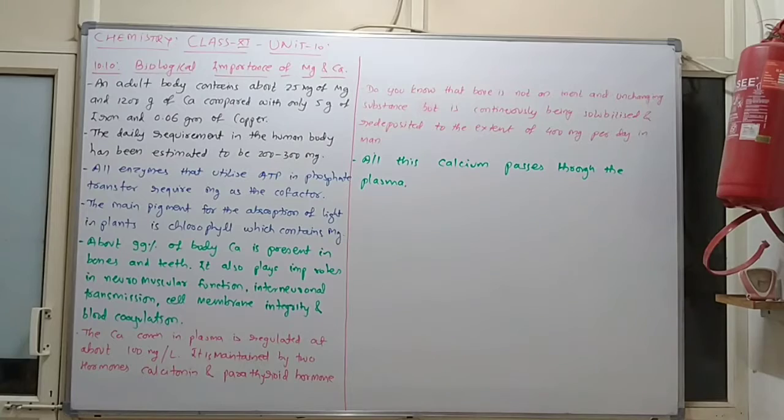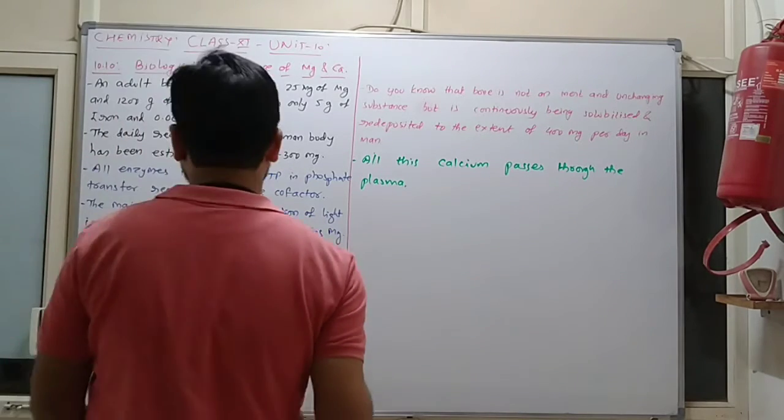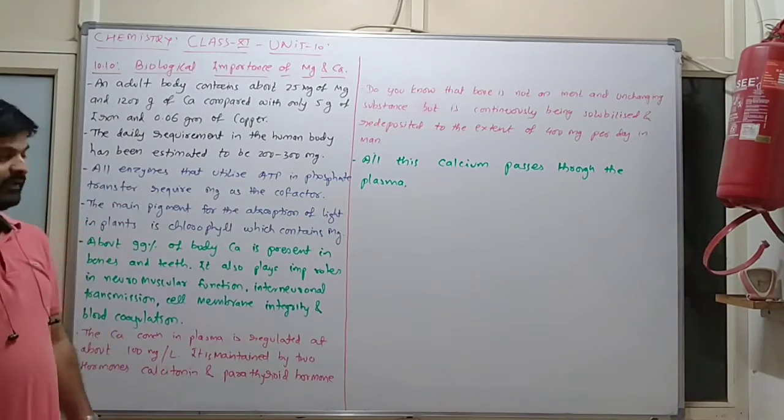Now, this is chapter number 10, and this is the last topic.